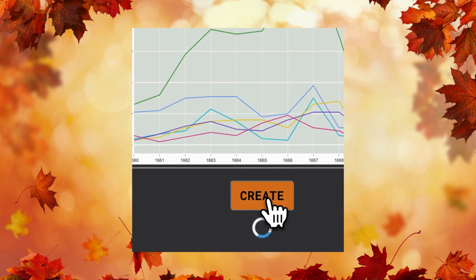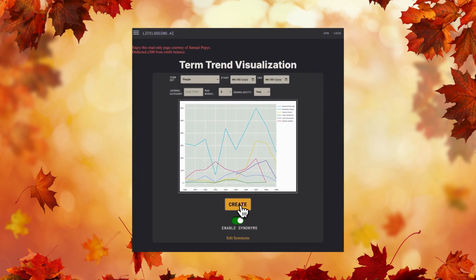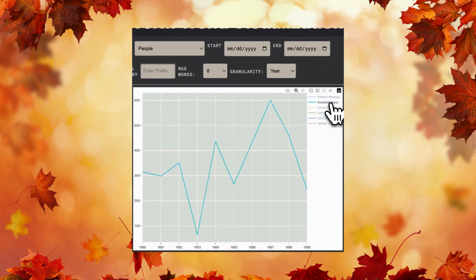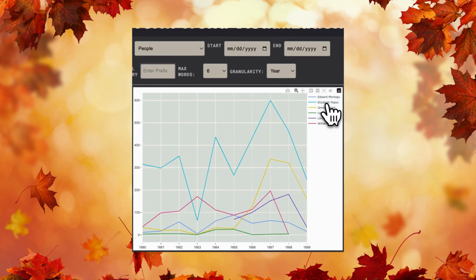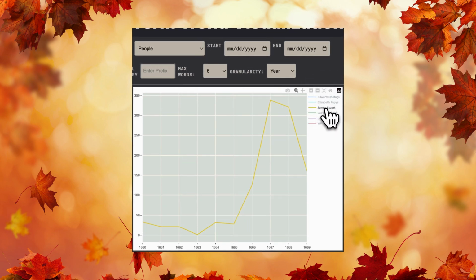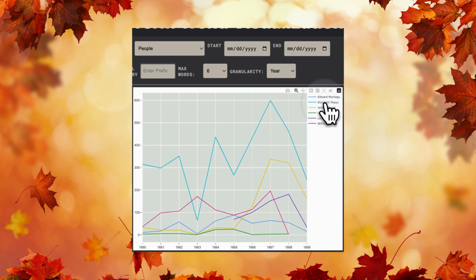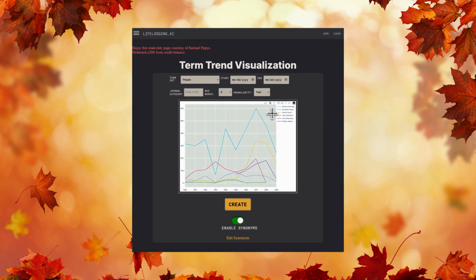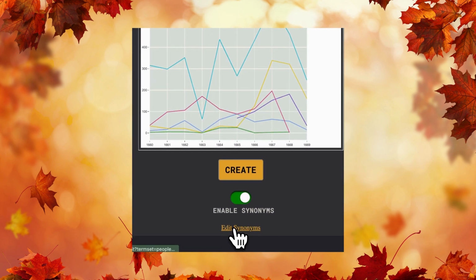content. This term trend visualization demonstrates how you can track key people mentioned in your own journals, just like we've done with Samuel Pepys Diaries. This example highlights how you can use the tool to see which people are most frequently mentioned in your own journals. Remember when I mentioned you can create your own custom term set? Let's take a look at how.